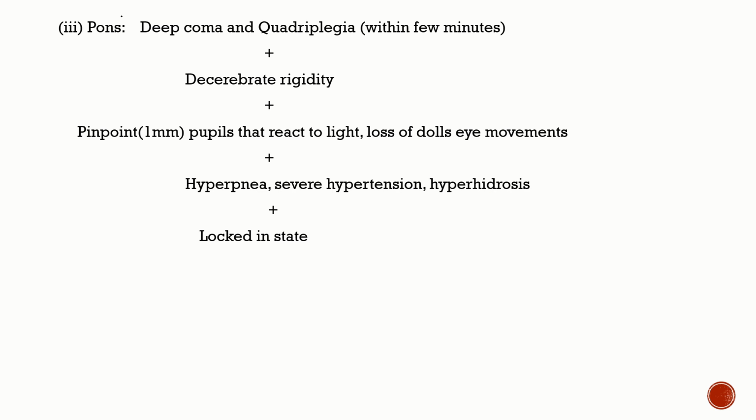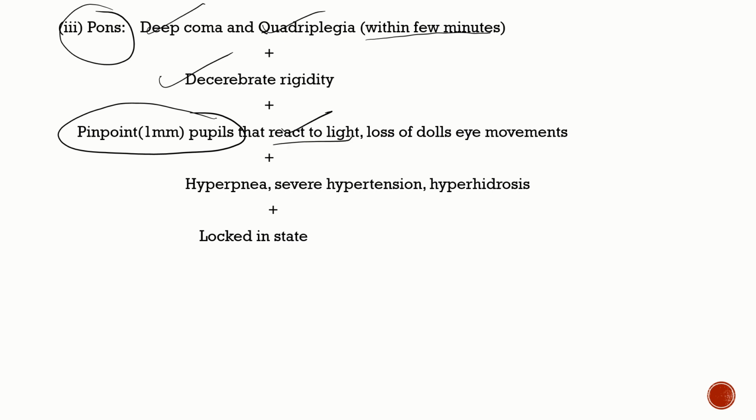Now coming to pons. Pontine hemorrhage has a very bad prognosis. You're going to have an abrupt onset of deep coma and quadriplegia within a very few minutes. Rapidly, it's going to happen. So you're going to have a deep coma, quadriplegia with bilateral corticospinal tract signs, decerebrate rigidity, and classically pinpoint pupils that are reactive to light, and loss of the oculocephalic reflex or loss of doll's eye movements.